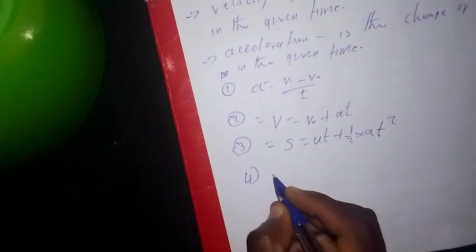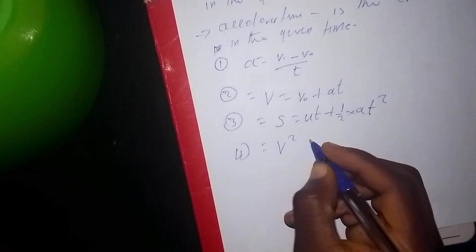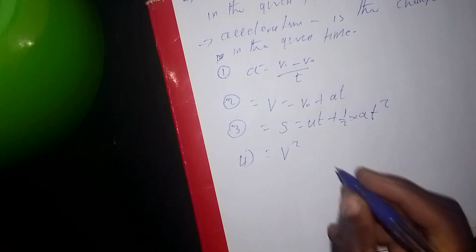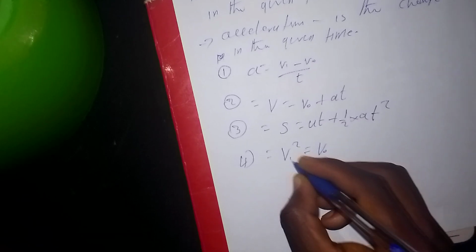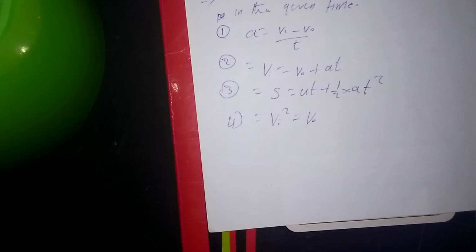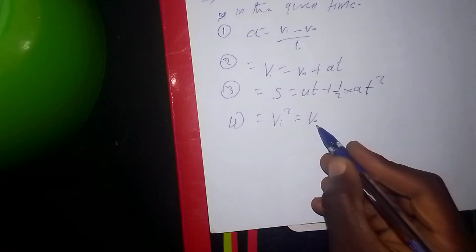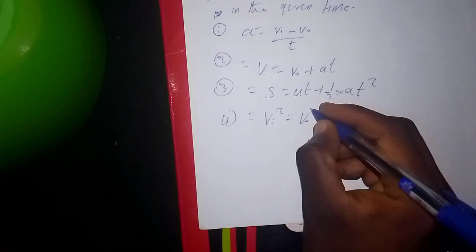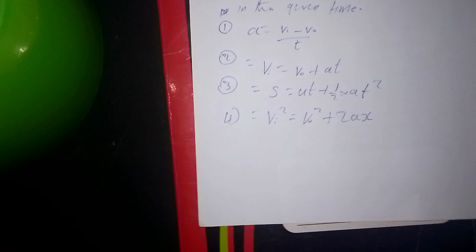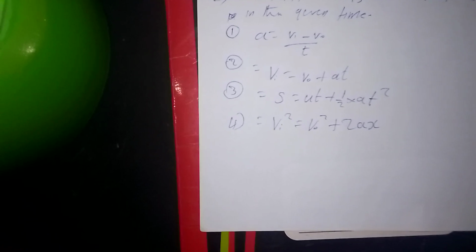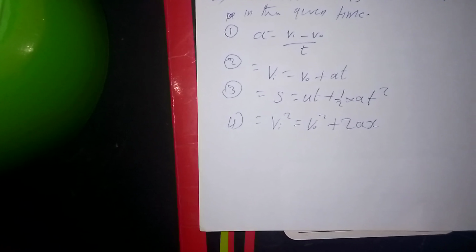And the last one: final velocity squared is equal to initial velocity squared plus, and we use this subscript to differentiate between final and initial. These are the important equations that you have to know.